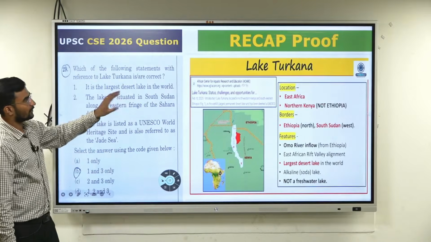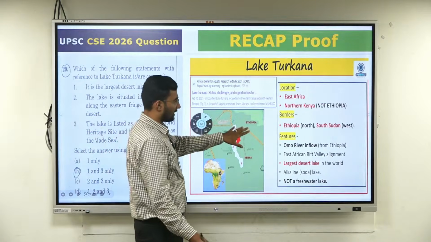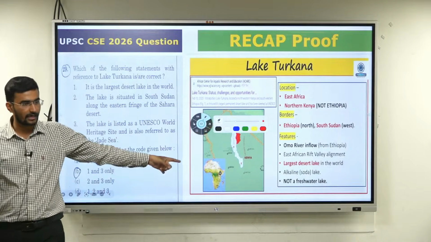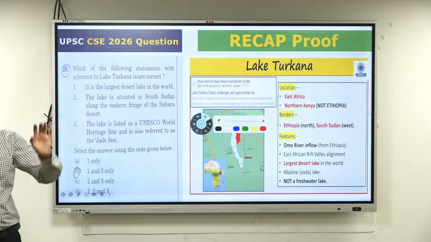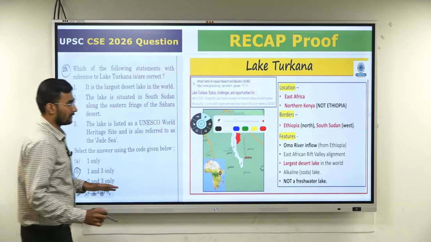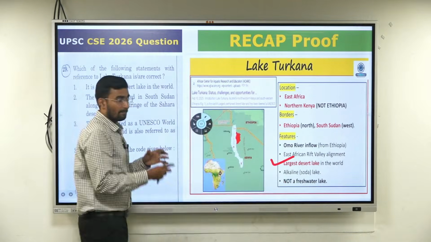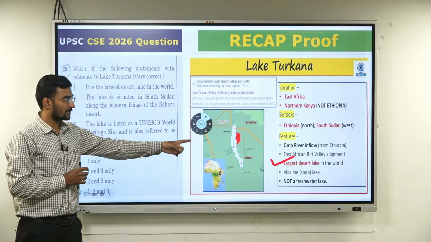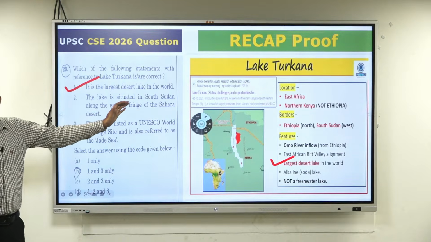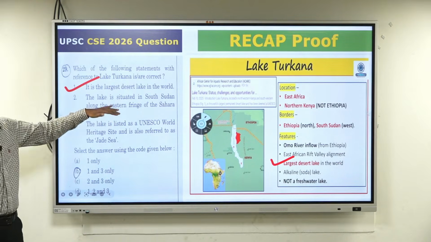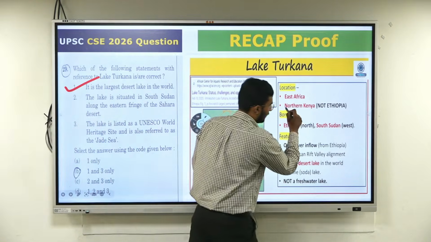Similarly, it is Lake Turkana, this is from mapping. Direct question. The largest desert lake in the world. Direct options. Second, the lake is situated in South Sudan. No, I said it's not even in Ethiopia, it's in North Kenya.